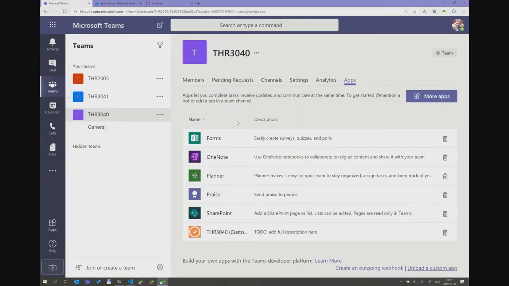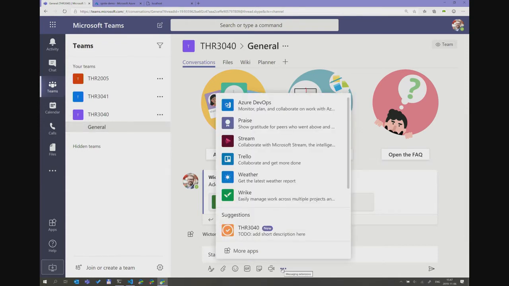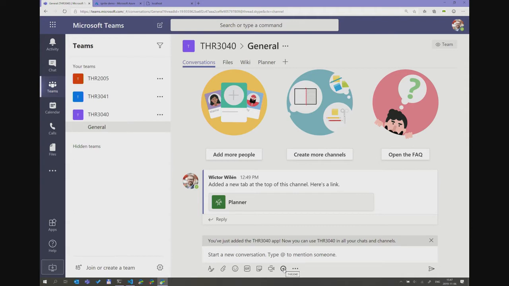Let's jump into Microsoft Teams. So I've added the application in here. Let's go back to the general channel and take a look at the first one. What's now happened is that under this ellipsis in here, we now have my messaging extension. I can, if I want to, pin it as well, so I can pin it down here. You will see this message extension down there.